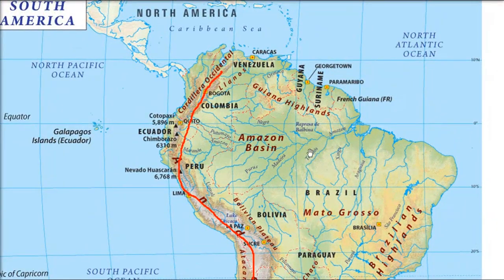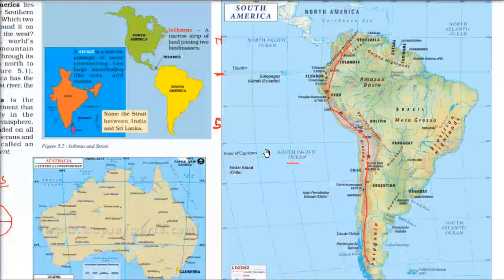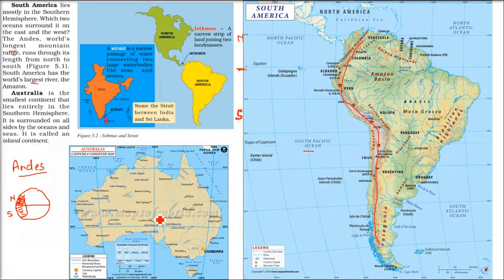It breathes, so we breathe. So this is the Amazon, all Amazon part, right? It's filled with dense forest. Coming to Australia. Australia is an island continent because, just like an island, it is all surrounded by water, and it's totally in the southern hemisphere.